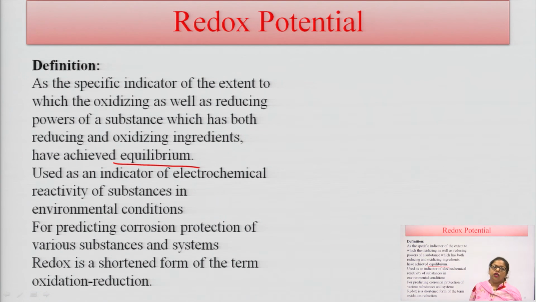It is basically used as an indicator of the electrochemical reactivity of the substance and environmental conditions. It is used for predicting corrosion protection of various substances, in systems having oxidation and reduction processes. Redox is the shortened form of the term for oxidation and reduction.